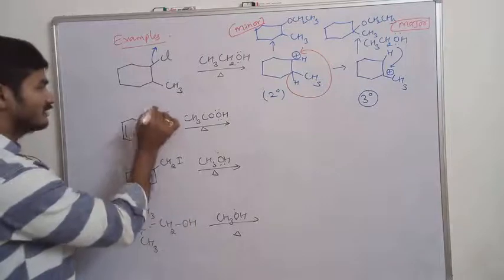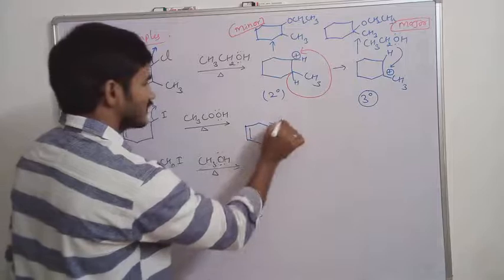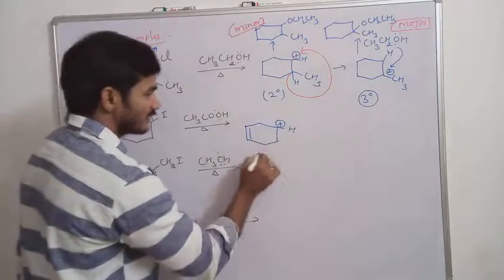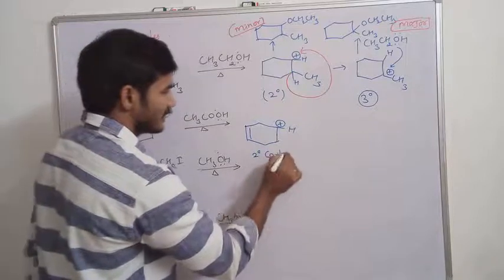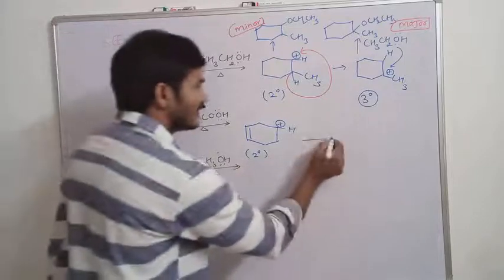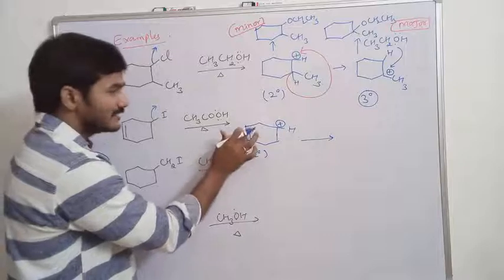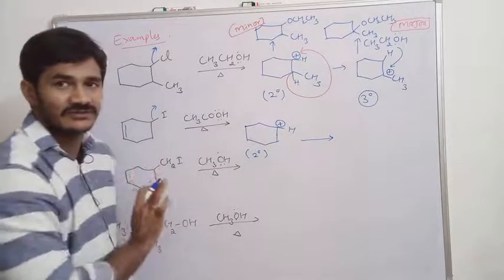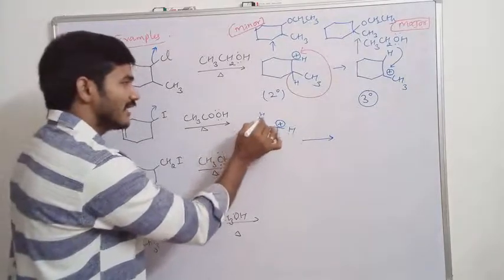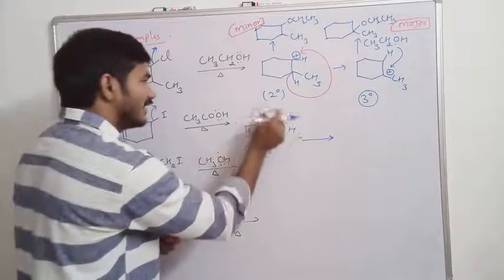So after elimination of this, what do we get? The carbocation. Which type of carbocation is it? Secondary carbocation. This secondary carbocation undergoes rearrangement. Why? Here we can see a double bond. If double bonds are not there, definitely there is no rearrangement. If a double bond is there, here we have two hydrogens. One hydrogen undergoes rearrangement, a hydride shift.